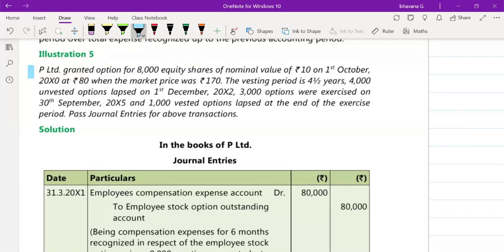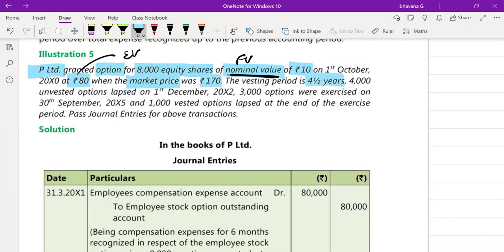Okay. Next: P Limited granted options for 8,000 equity shares of nominal value of 10 rupees. Nominal value means nothing but your face value. 8,000 equity shares, options of 8,000 equity shares at 80 rupees. 80 rupees is nothing but your exercise value. Next, the market value of the share was 170 rupees.